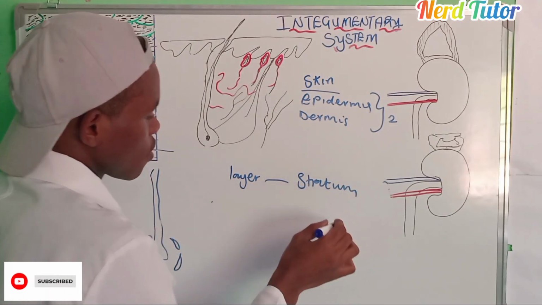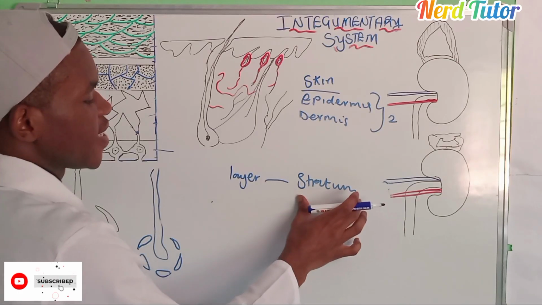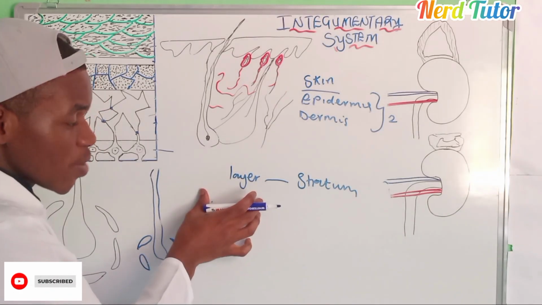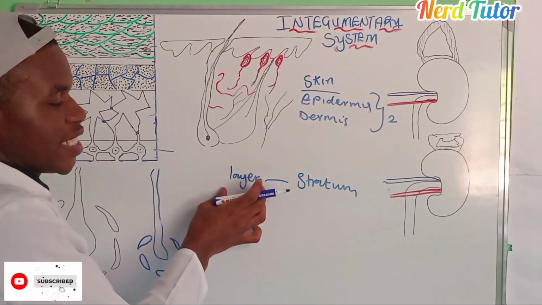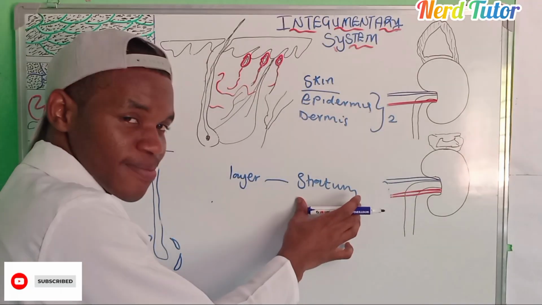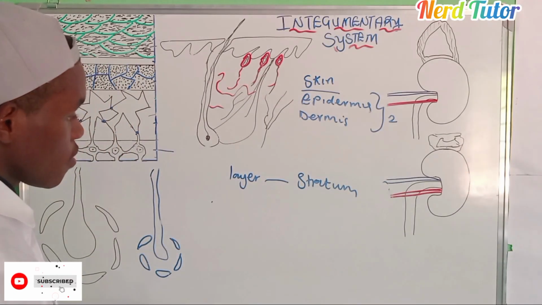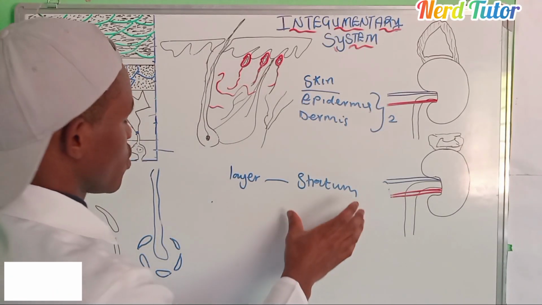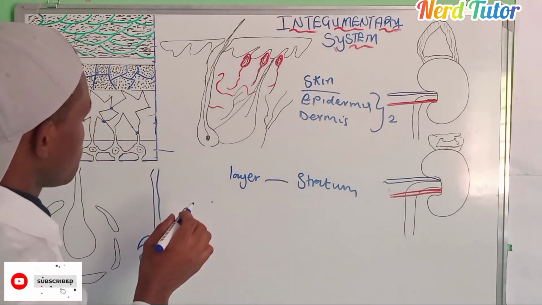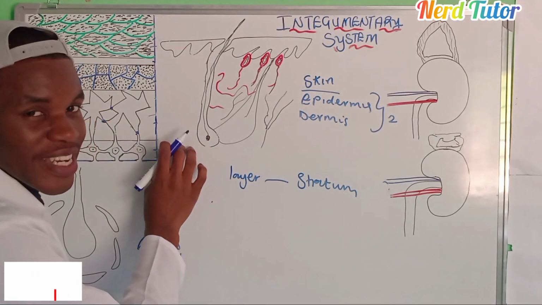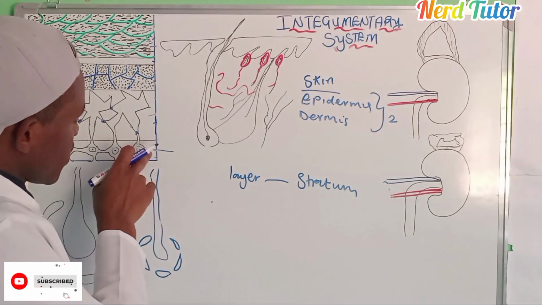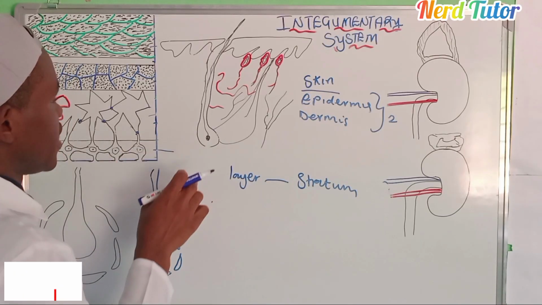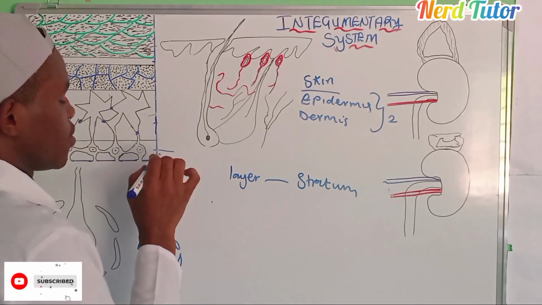Okay, so we say stratum to mean layer. This is a common way, but in anatomy we say stratum. These are the basics that we're also supposed to take note of. The first stratum, meaning the first layer of the epidermis, let me just count them. You see that there are 5.